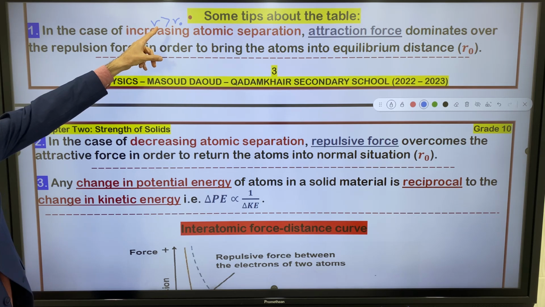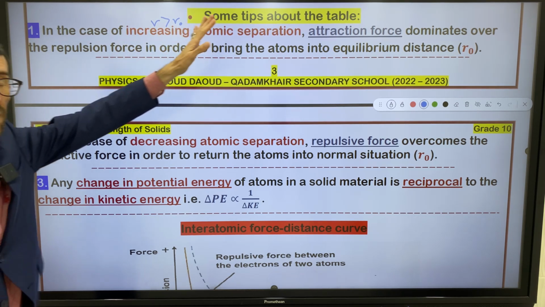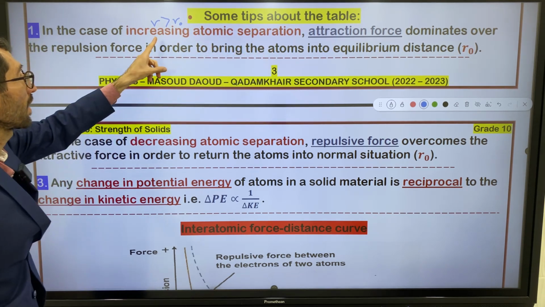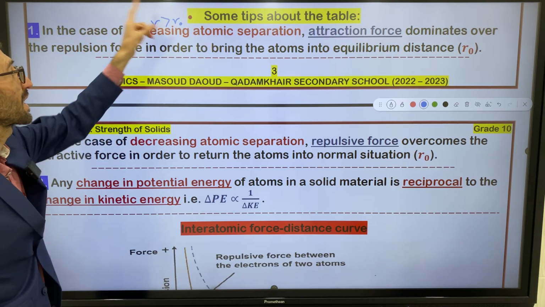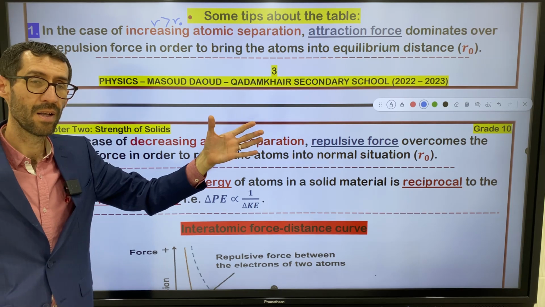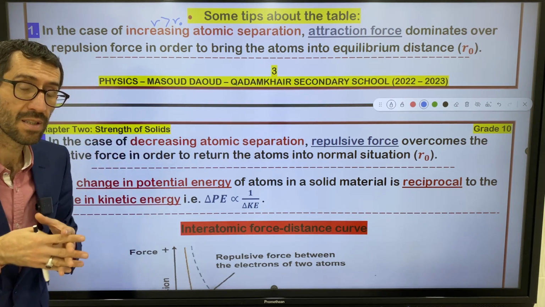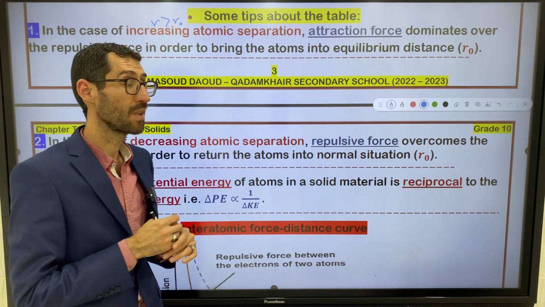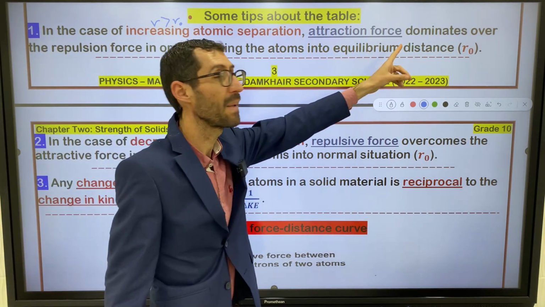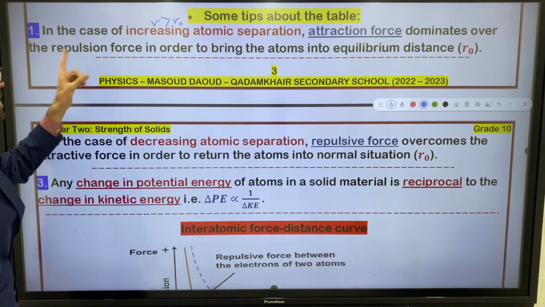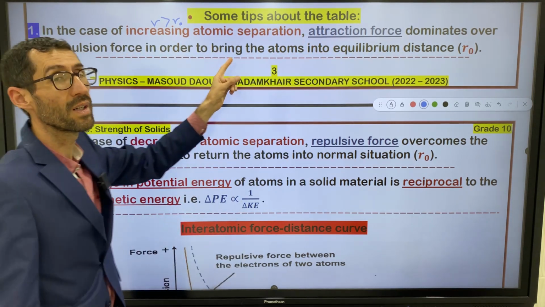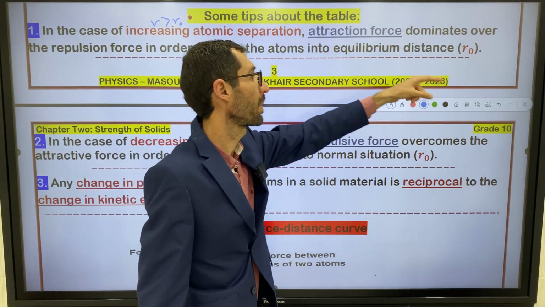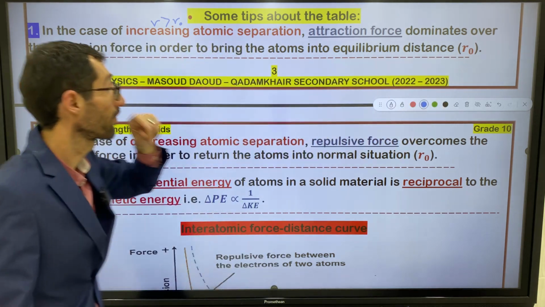Which force dominates, without looking at the answer? In the case of increasing atomic separation, attractive force tends to bring the matter into the equilibrium position. That's why attractive force dominates over the repulsive force, in order to bring the atoms into the equilibrium distance, or R naught, right?